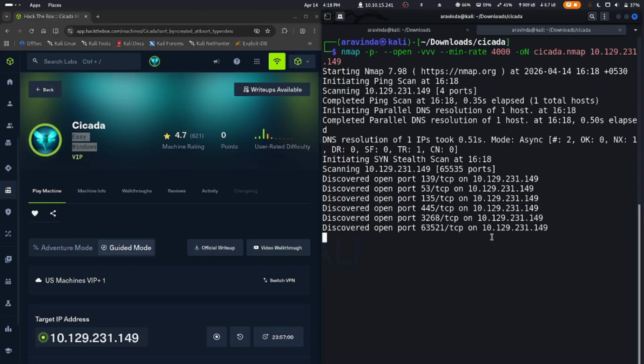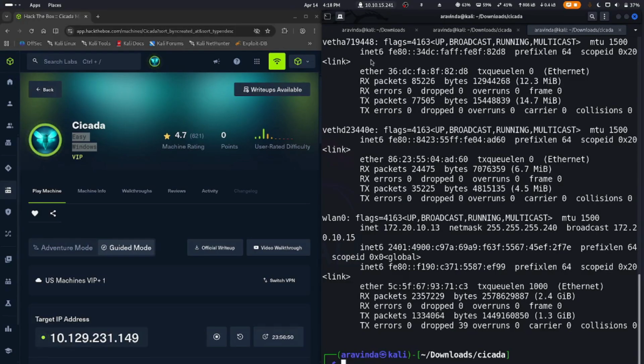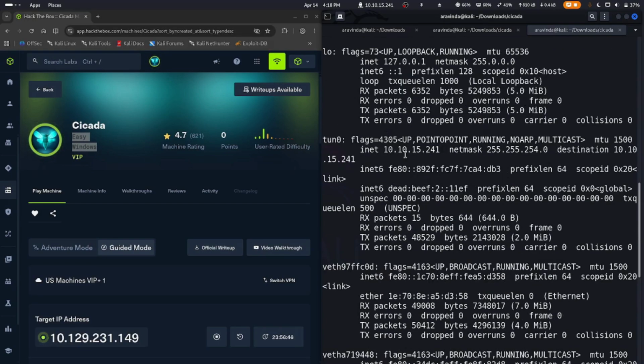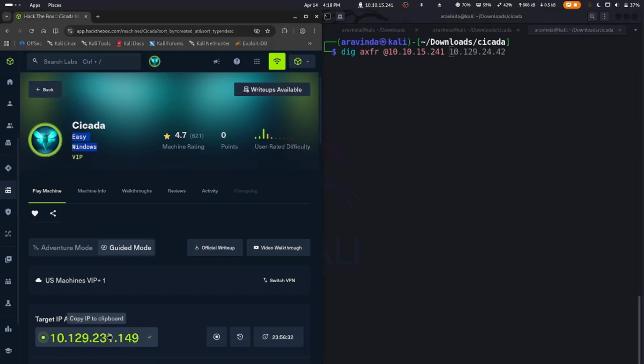So we discover some open ports and we can find 53. So let's do a DNS enumeration, or let's try to do a zone transfer. Let's copy this IP address and do dig AXFR for zone transfer, and specify our IP address and the target IP address.